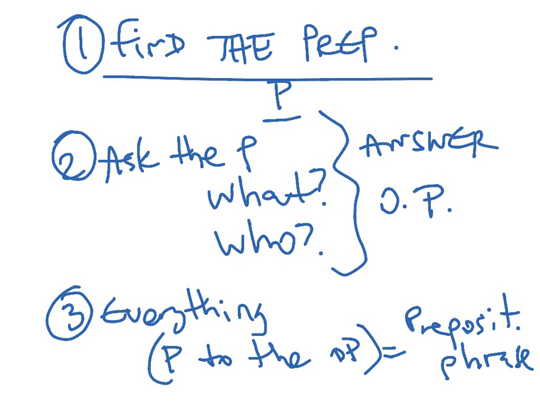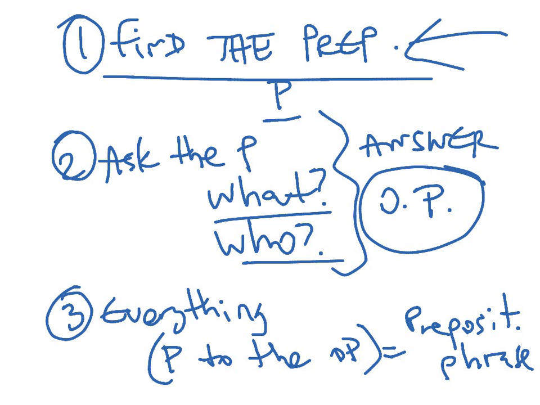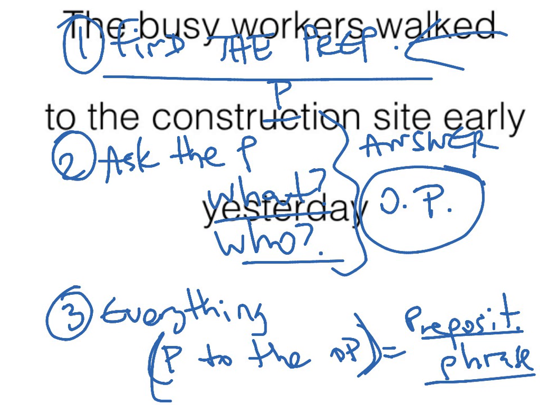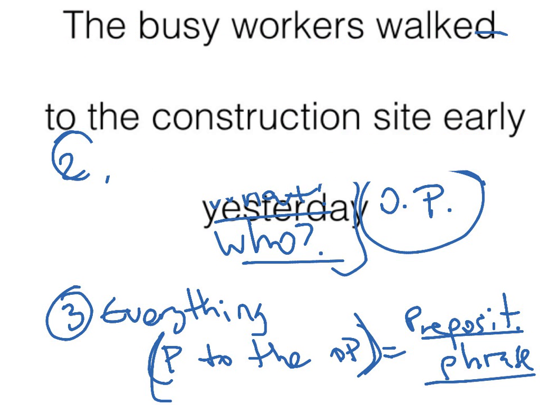Okay, first find the preposition, then ask the preposition what or who. The answer is the OP. Everything from the P to the OP is the prepositional phrase. Now, you will see what I mean by that. Let's do a sentence here, and everything will be clearer. Okay. Sorry, need to erase this really quick.